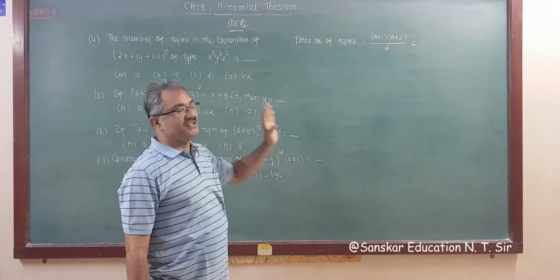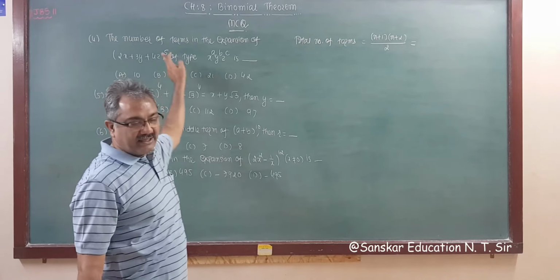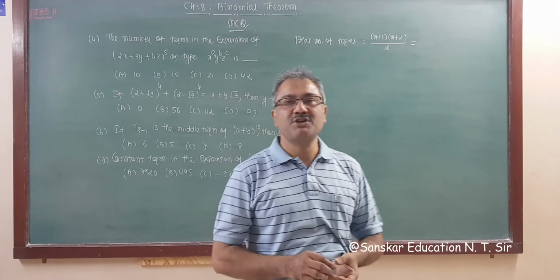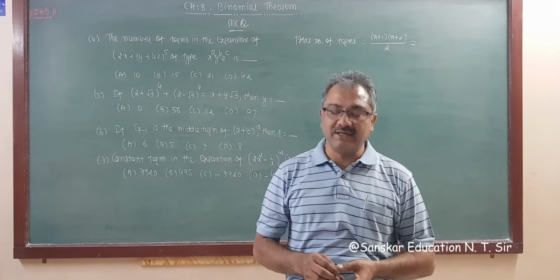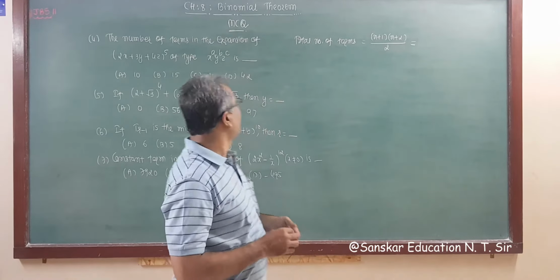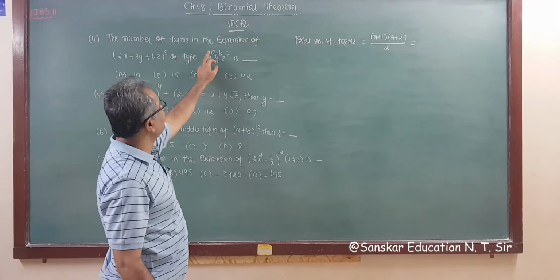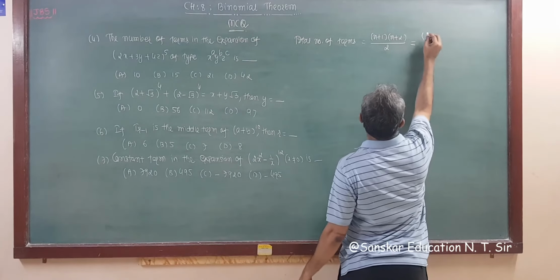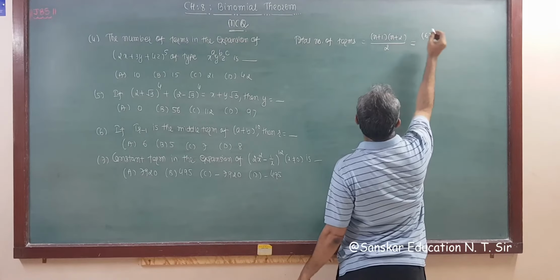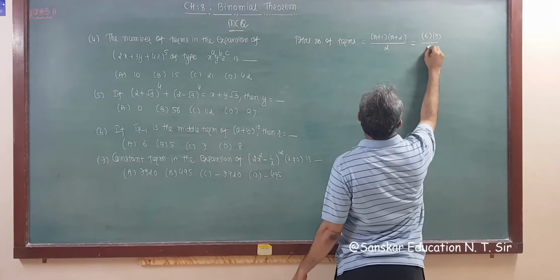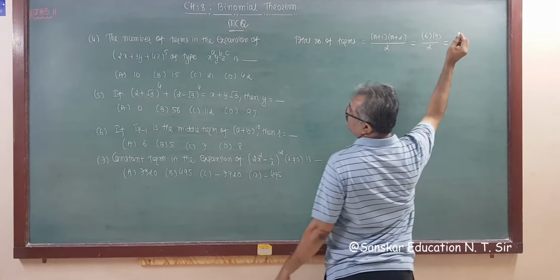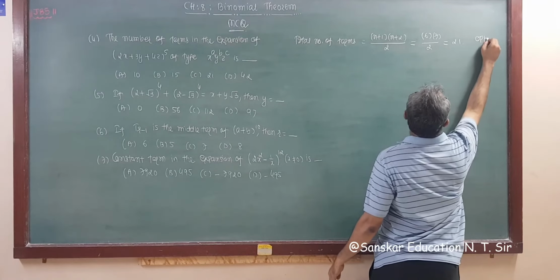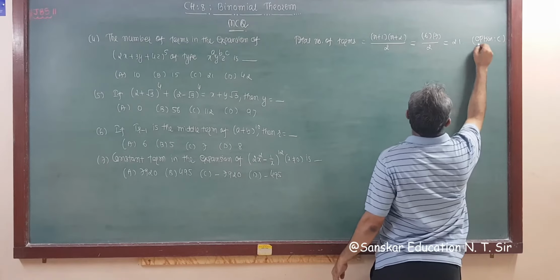So in this type of question, when it is given a plus b plus c, you have to remember this formula, (n plus 1)(n plus 2) divided by 2, because it never depends on the powers a, b, c, right? So n is 5, so 5 plus 1 is 6, 5 plus 2 is 7, divided by 2, that is 21. So 21 means option C is your correct answer.